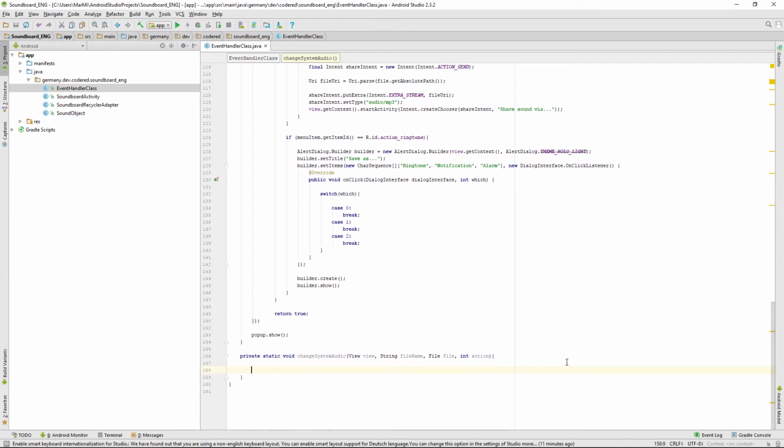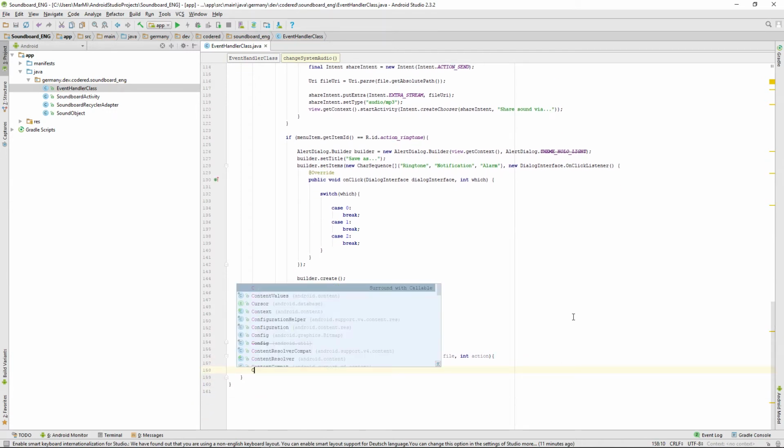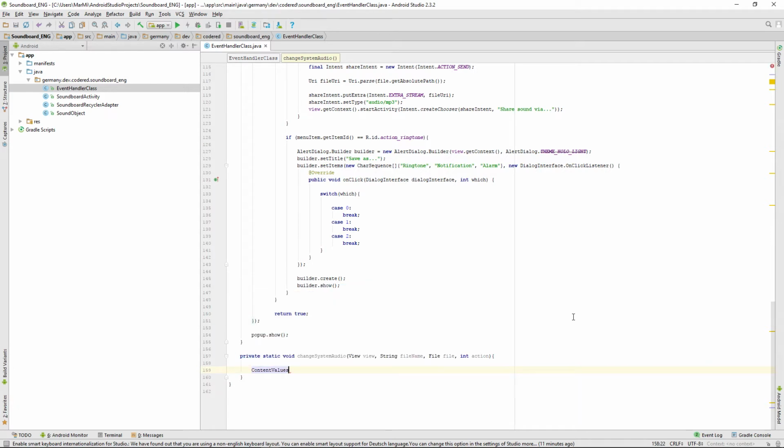And now we have to declare some content values. We will fill them with all the important data we need for our sound to become, well, a system audio. So just name it values. Let's call it, equals to new content values.